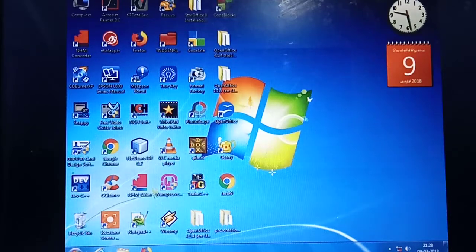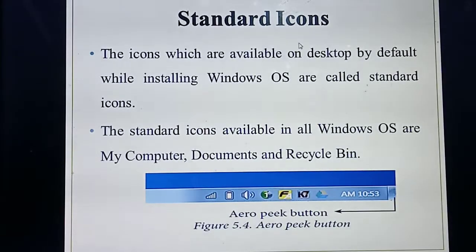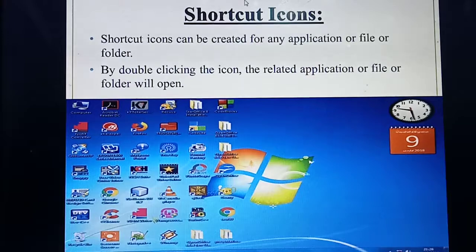Okay. Then have you seen this recycle bin? Yes. Once you install this desktop screen itself, what icons are there? My computer, then recycle bin, the documents will also be there. So this kind of icons are automatic, no need to install again. They are automatically installed: my computer, recycle bin. So that kind of icon is called which icon? Standard icons. Understood?